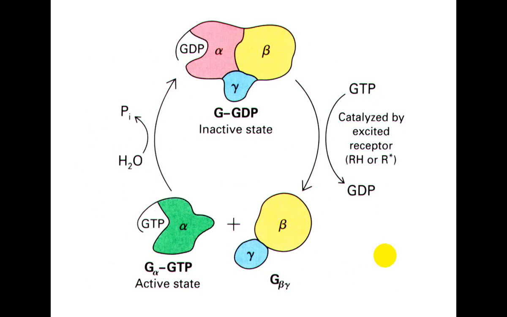When the G alpha protein is in the GTP state, it dissociates from the receptor and activates some other secondary messengers.